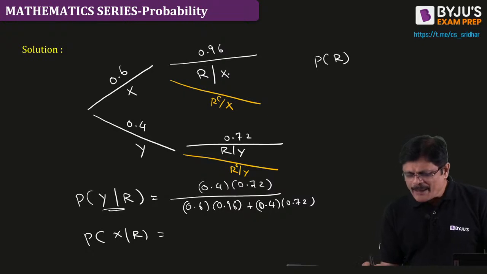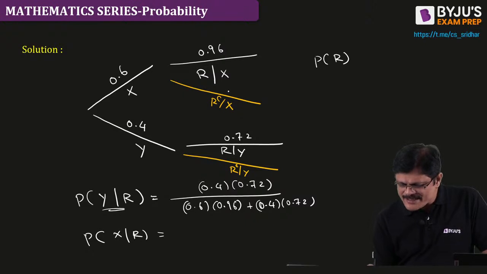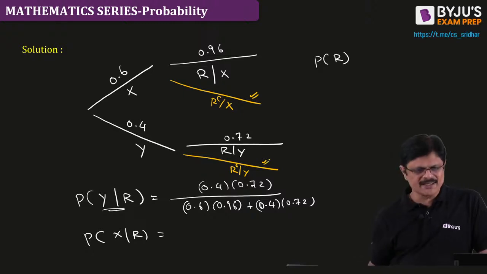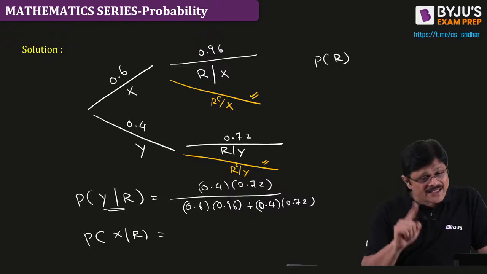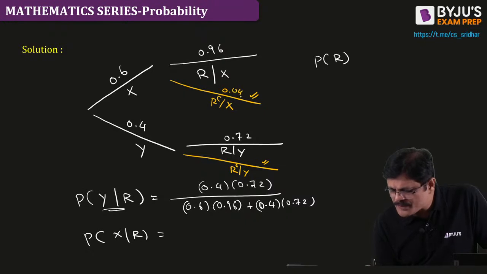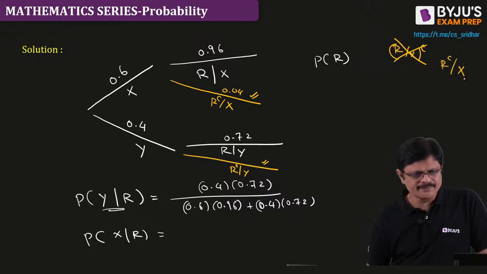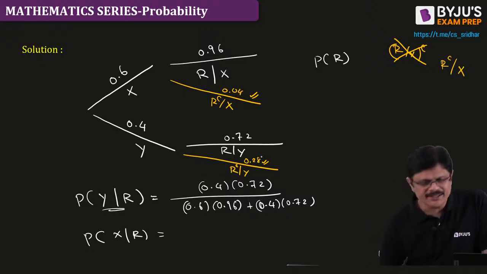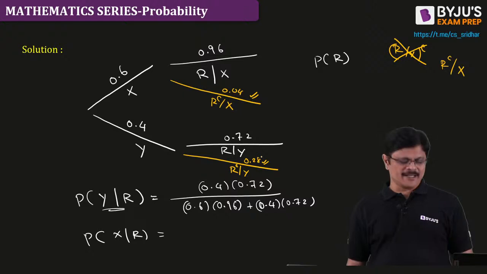And you know, reliable given X is 0.96, so not reliable given X would be what? What is the answer for this? No, don't write like R X whole complement. Don't write R X whole complement, that is wrong. R complement given X you should write, which is 0.04. Write it like this only. And what about this? 0.72 means it is 0.28. Yes, Lalitya. And from this you will get the answer for this problem, my dear friends.